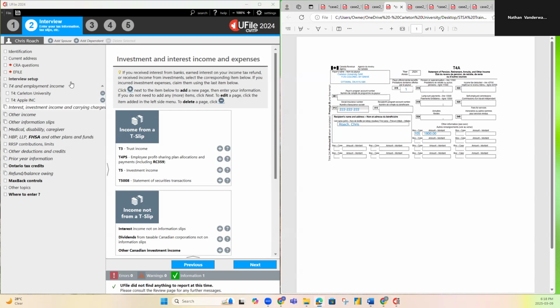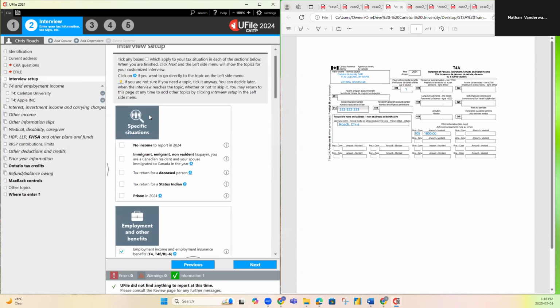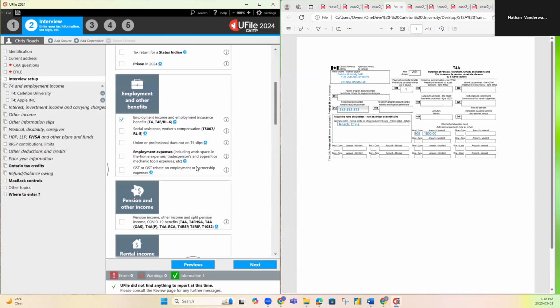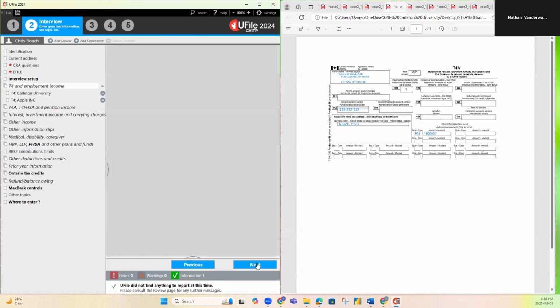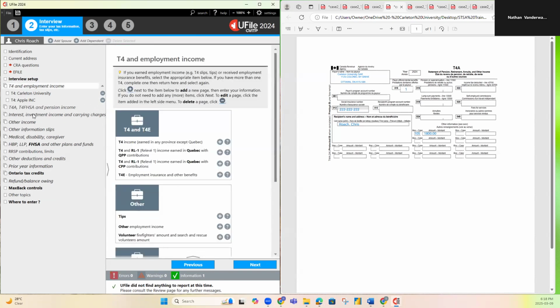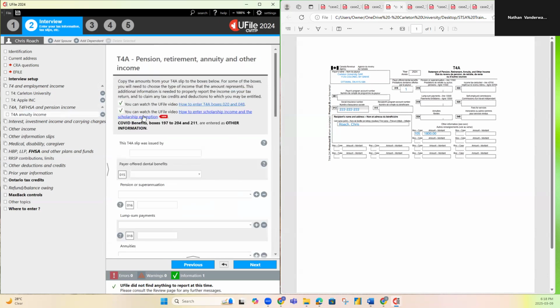So now we're going to do our first T4A. For a T4A, we're going to go to interview setup, and scroll down until you see pension and other income. We're going to click this box. Next. Now you'll see this toolbar just appeared. We're going to click on that, and then click add a T4. Now our T4 is added.